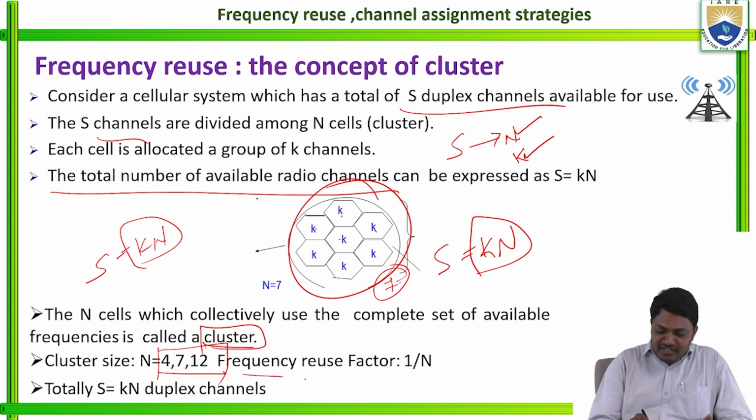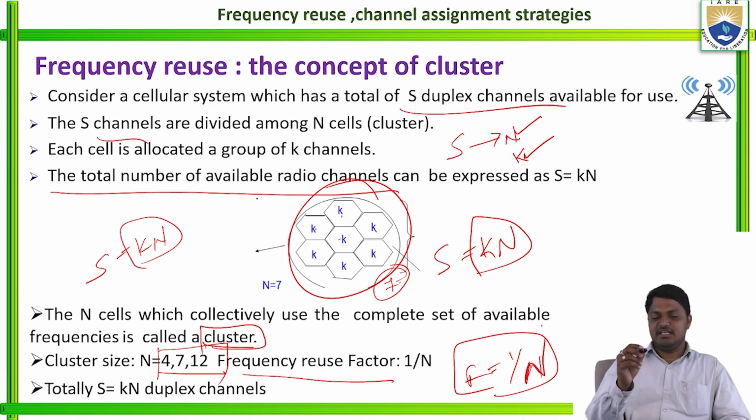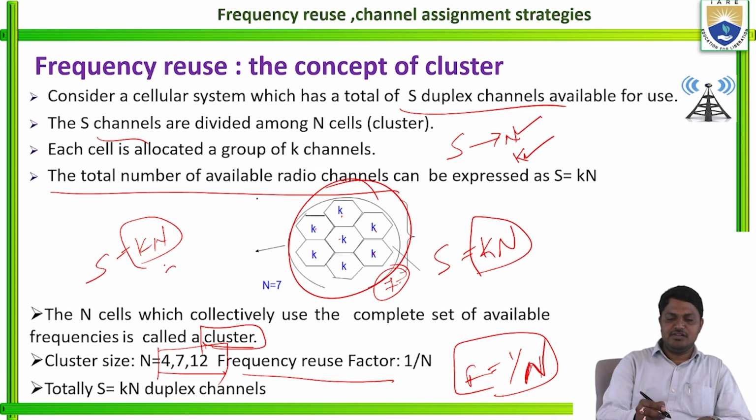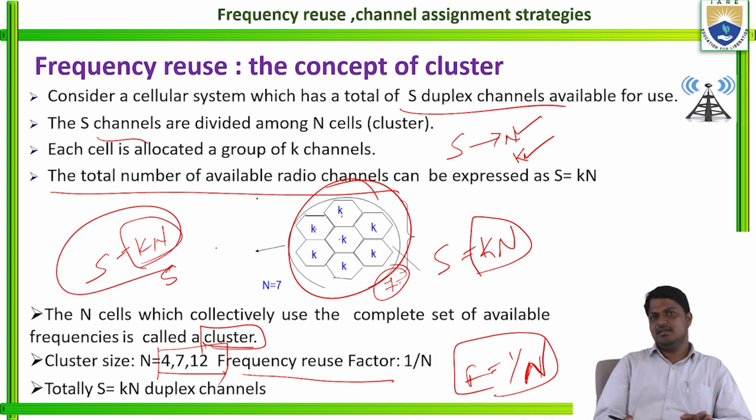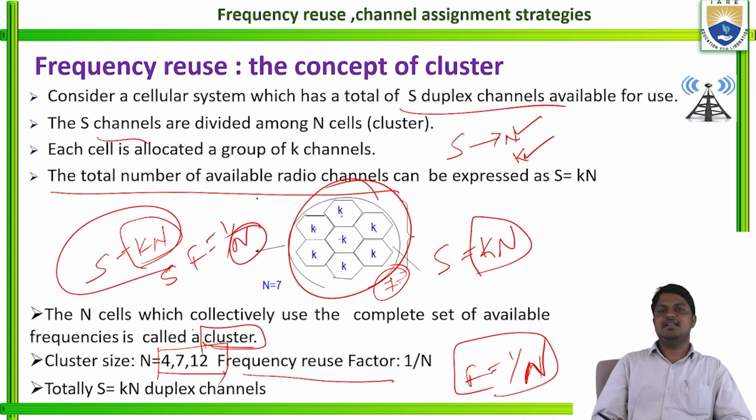Here the frequency reuse factor is defined as F is equal to 1 by N. This is the frequency reuse factor. So totally, the number of radio channels available is calculated by S is equal to K into N, and the frequency reuse factor can be calculated as F is equal to 1 by N. So what is N here? N is the number of cells within the cluster.